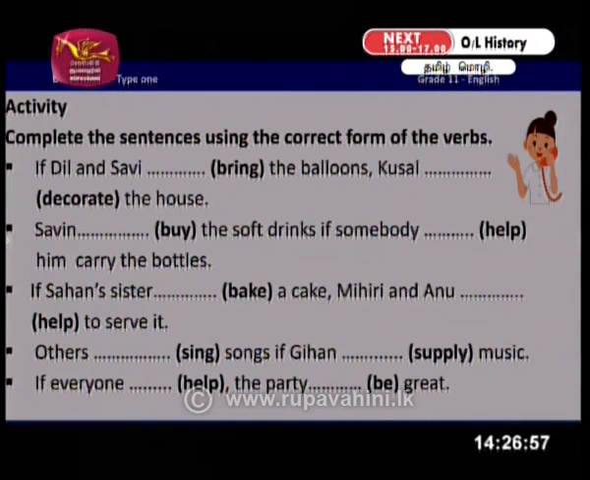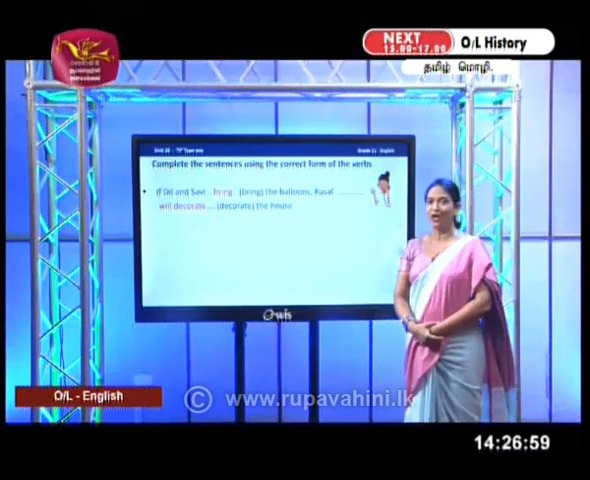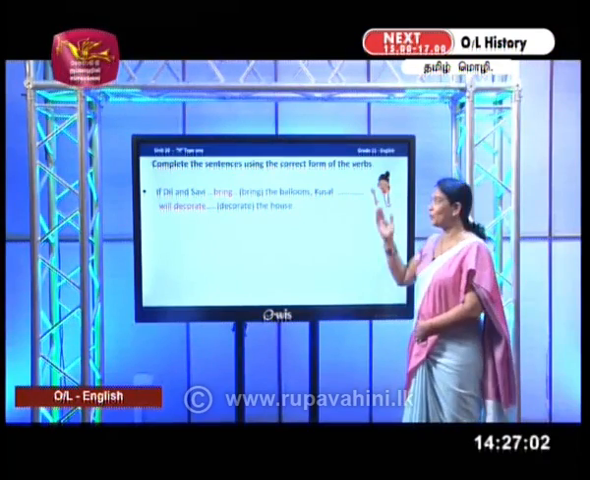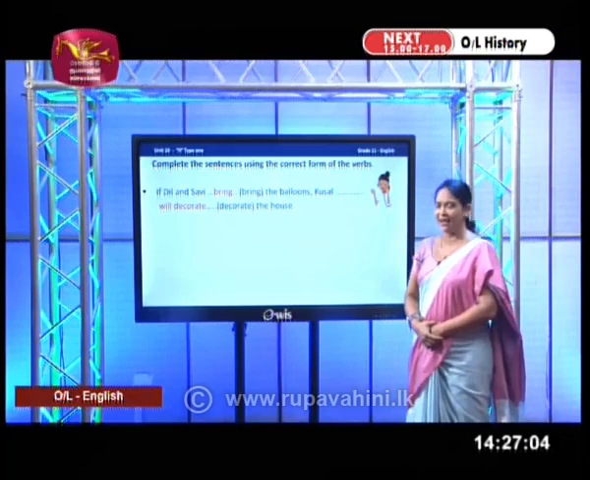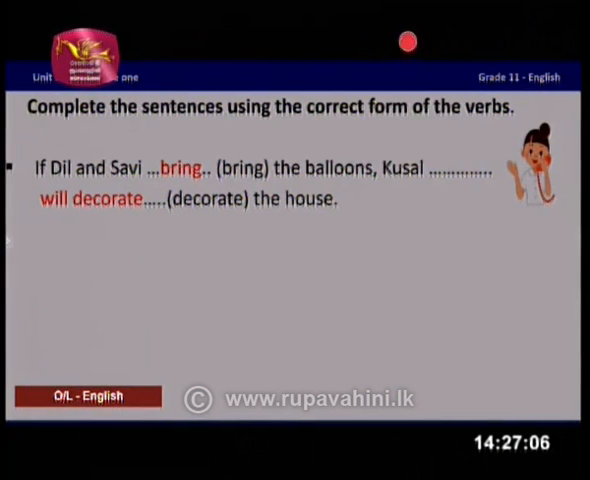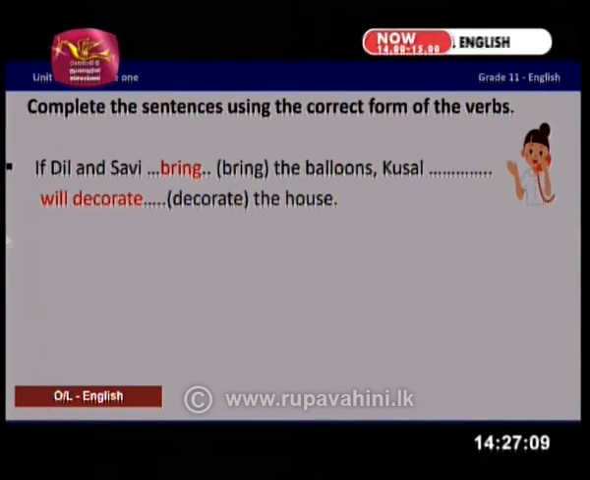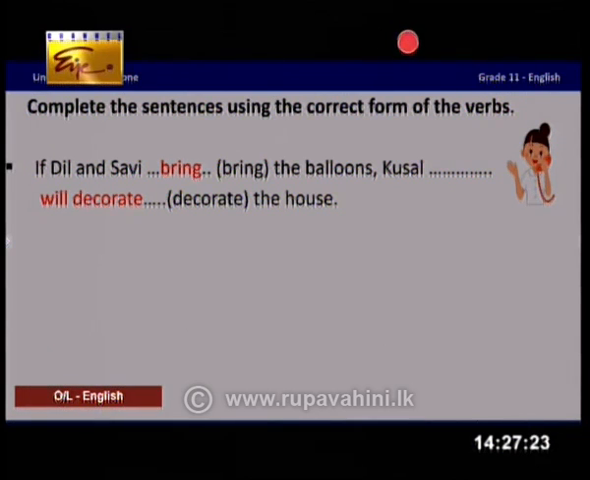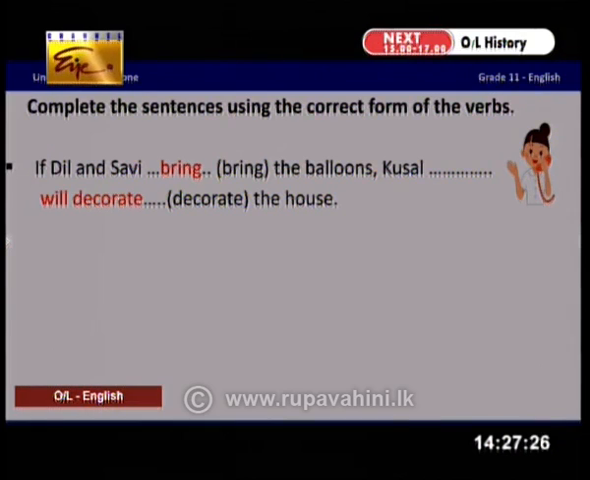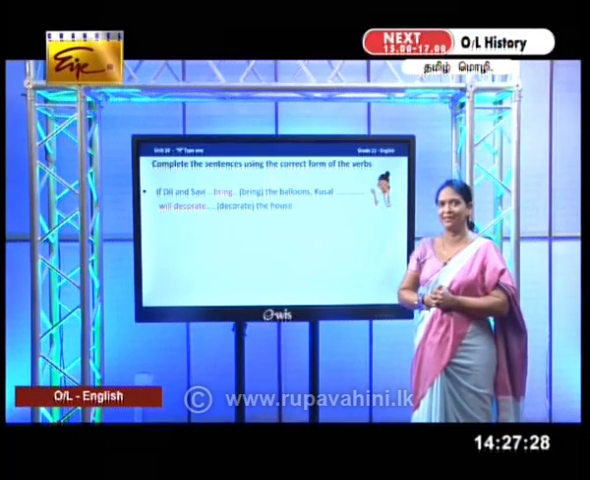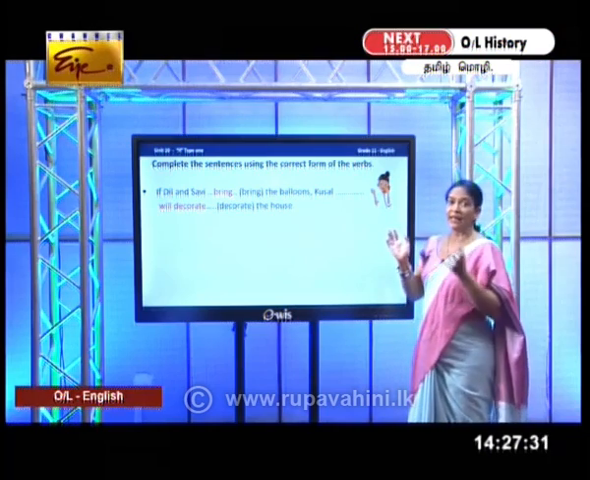Okay, all right children, can we check your answers? Don't worry if you were not able to write. I am going to discuss these things one by one, right? Number 1: if Dil and Savi blank the balloons, Kusal blank the house. First you need to identify the condition and the result. If you do not identify the condition and the result, you will not be able to understand where to write the simple present verb and where to write the simple future verb. Is that clear?